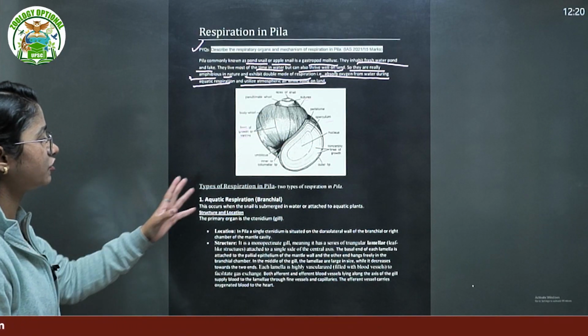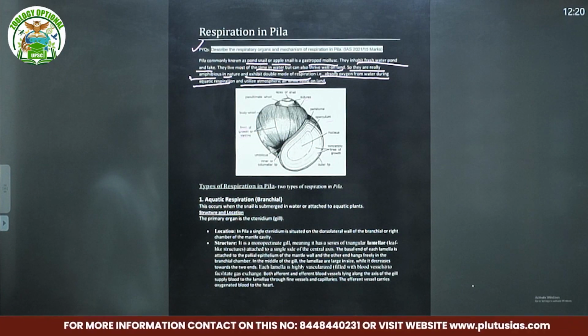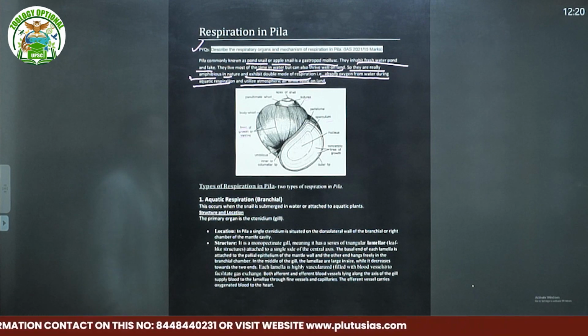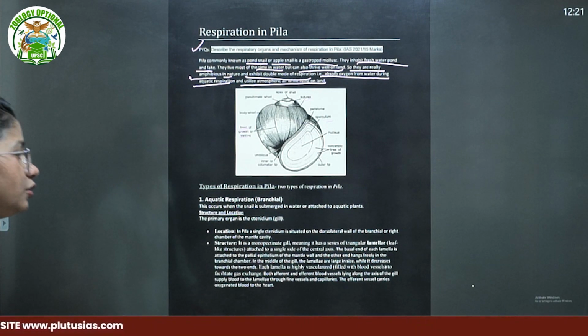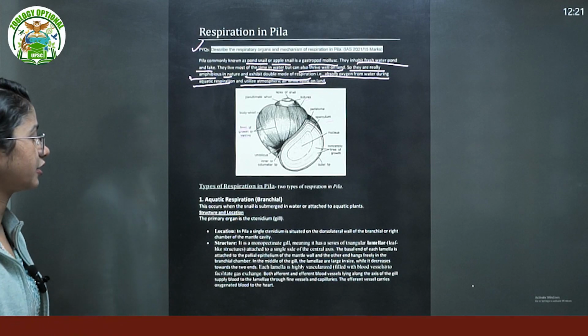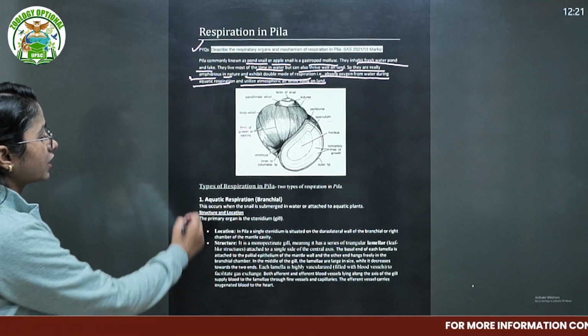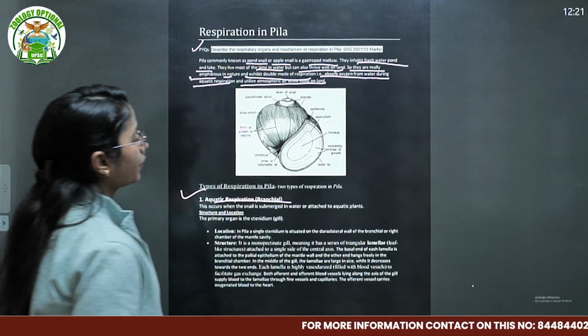Then we talk about the core topic, the core demand of this question, which came in 2021 for 15 marks. For 15 marks you should have sufficient content. The first step is aquatic respiration, which is also called branchial respiration.